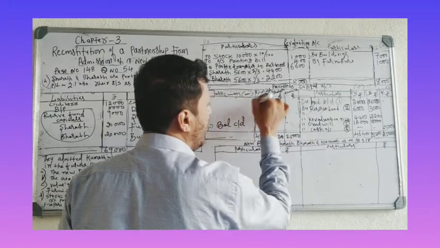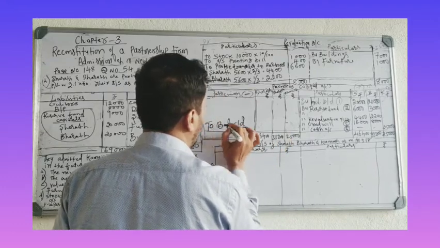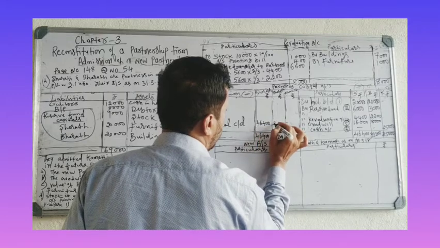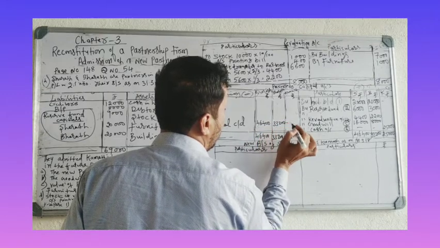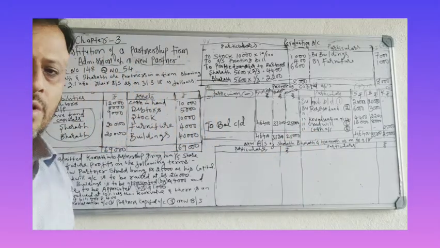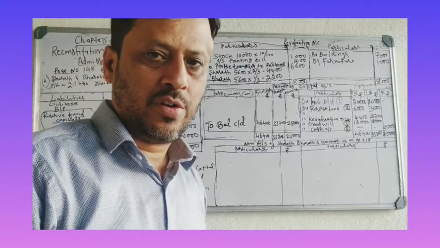25,000. There is no entry on the debit side. Same total. By balance carried down, 46,400, 33,200, 25,000. Okay. And then no need to prepare cash account. Directly we can write the balance sheet here.